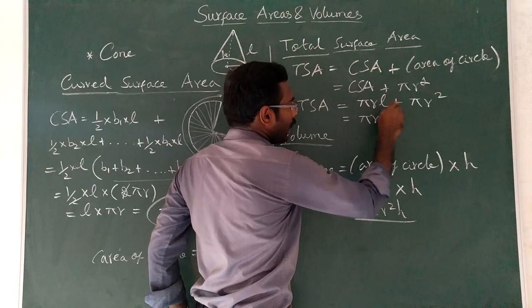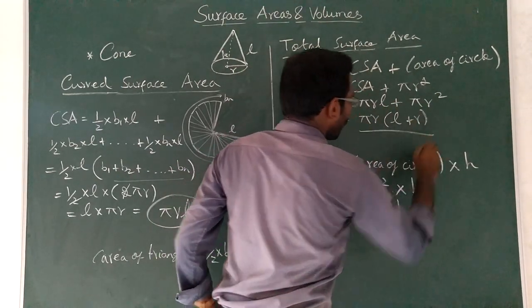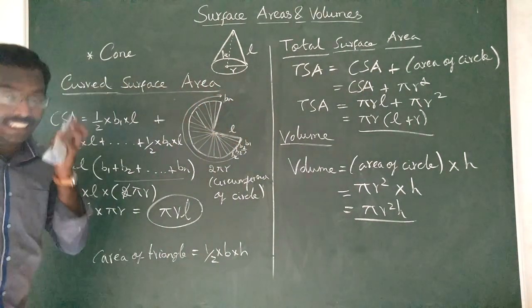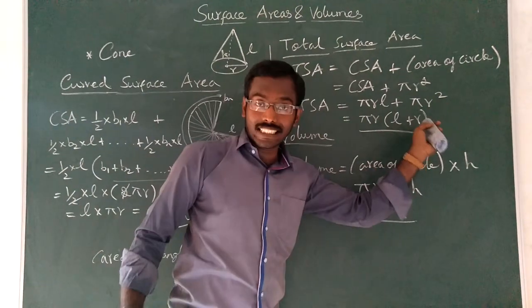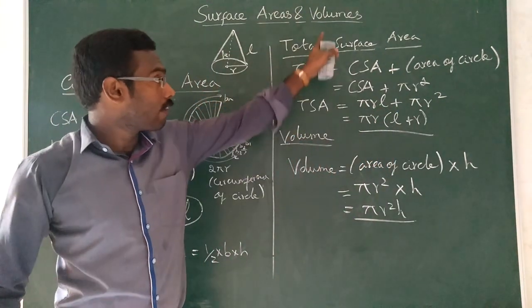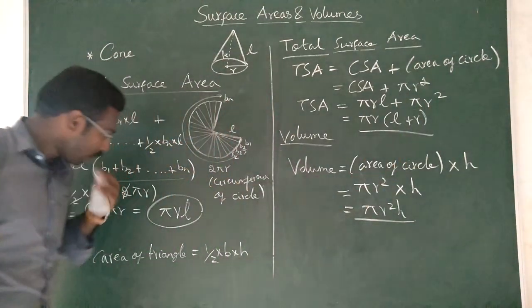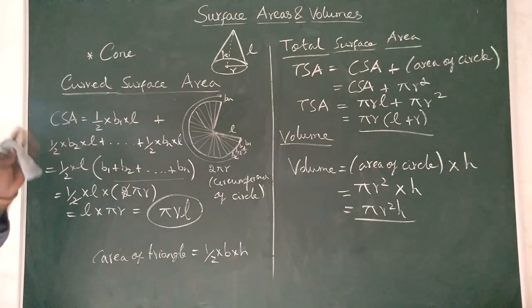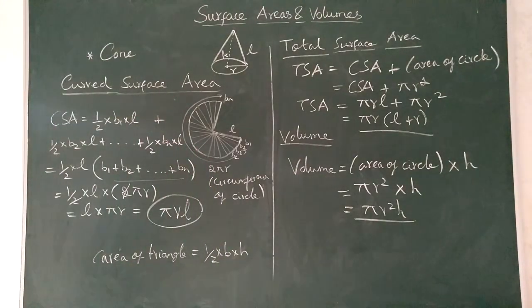I will get pi r into L plus r. Are you all following? It's easy, isn't it? I hope I already explained this, but we are just recollecting it. So the total surface area of the cone is pi r into L plus r, but the curved surface area is pi r L. Clear? Now, let us go to the volume.